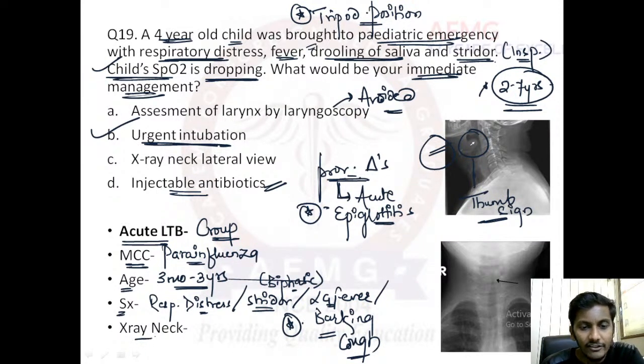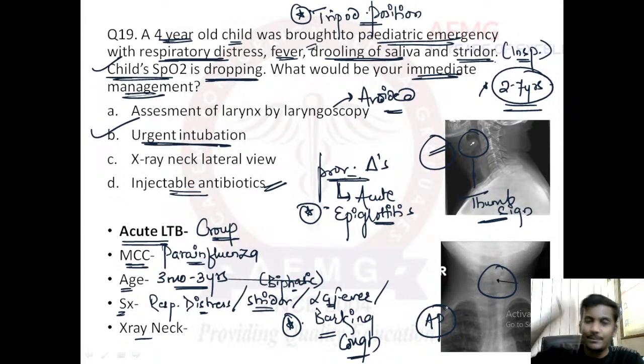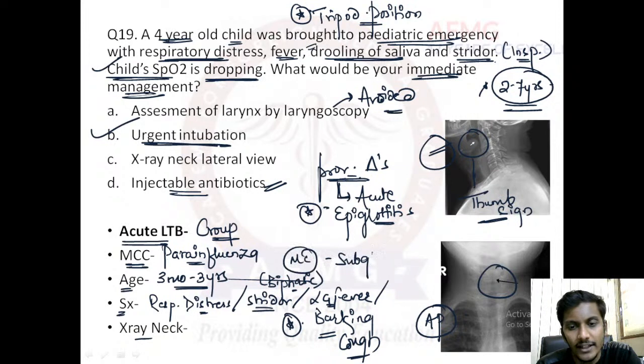And X-ray neck, if we take, we need to take an AP view. In epiglottitis, it was a lateral view. In laryngotracheobronchitis or croup, it is an AP view of the X-ray neck. Here we can find narrowing of the subglottis. Acute laryngotracheobronchitis definitely can affect any part of the larynx, trachea or bronchi, but the most commonly affected part is your subglottis, and therefore we will find narrowing of the subglottis due to